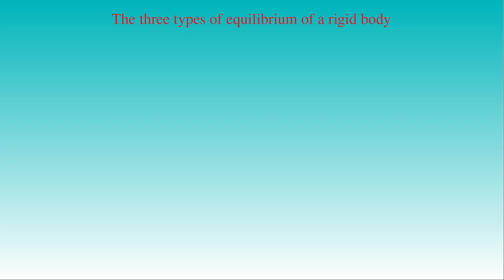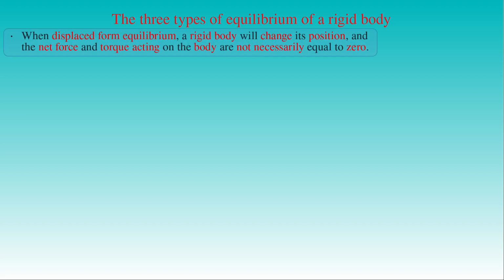When we talk about the equilibrium of a rigid body, we can distinguish between 3 different types of equilibrium. Let us suppose that a rigid body is in equilibrium, that is, the forces acting on the body are balanced. When displaced from equilibrium, the body will change its position, and the net force of the forces acting on the body and the net torque produced by these forces are not necessarily equal to 0. Then the first type of equilibrium can be described as follows.